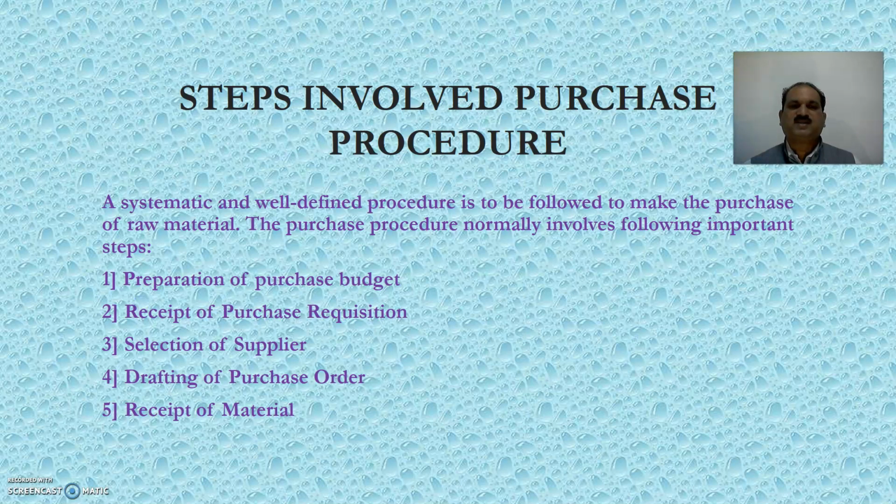Let's study the various steps involved in purchase procedure. A systematic and well-defined procedure is to be followed to make the purchase of raw material. The purchase procedure normally involves the following important steps. First, preparation of purchase budget. Second, receipt of purchase requisition. Third, selection of supplier. Fourth, drafting of purchase order. And fifth, receipt of material.